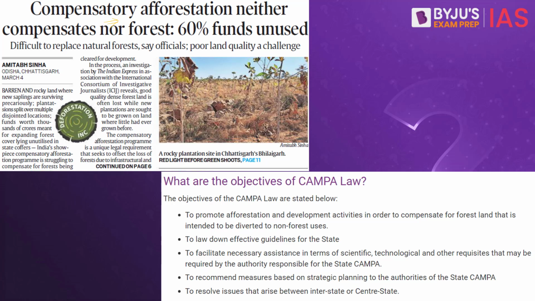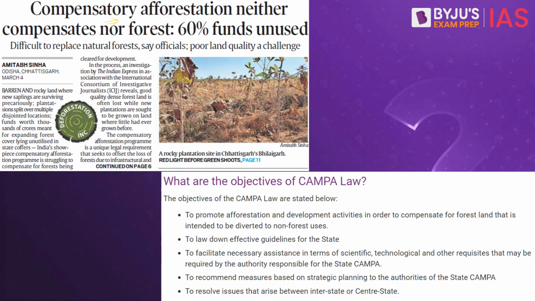Whenever a forest is present and you have to divert this forest for a developmental activity, let's say, for example, a dam is constructed in that place, or a defense project or any other developmental project. So what are we converting here? We are converting a forest for a non-forest purpose. So development is taking place in the forest area. So there is huge felling of trees that is taking place as well.